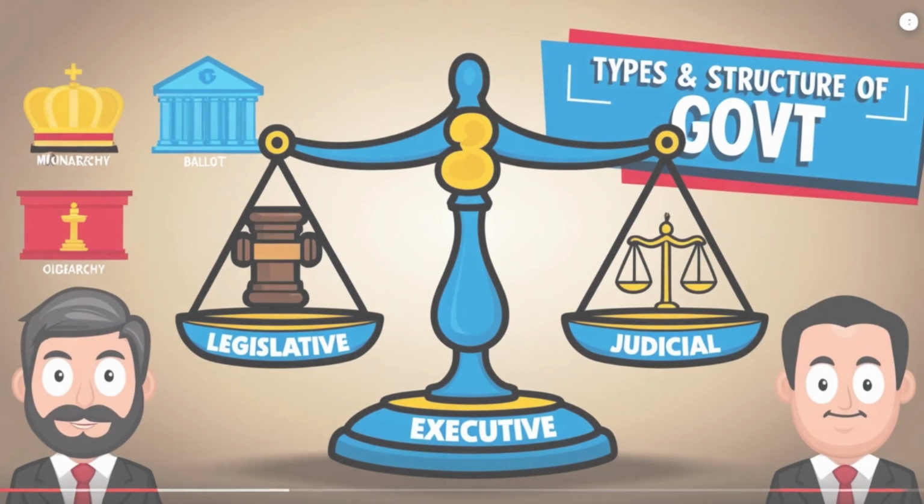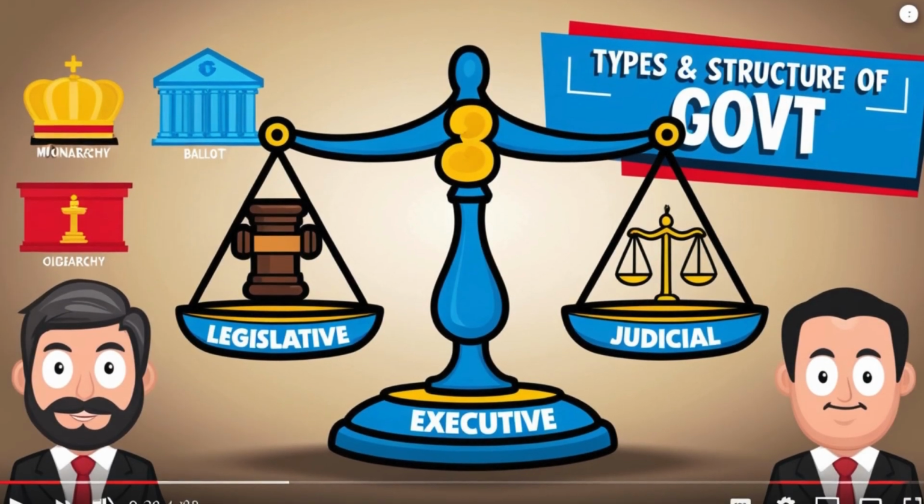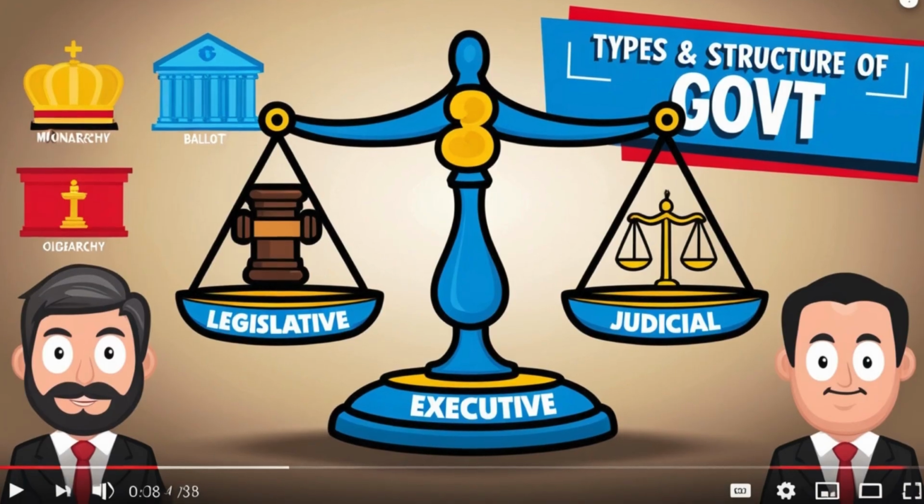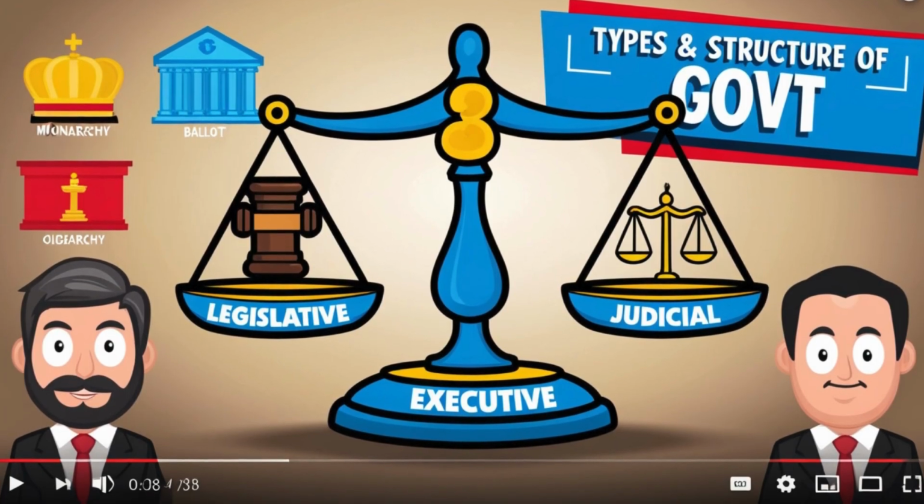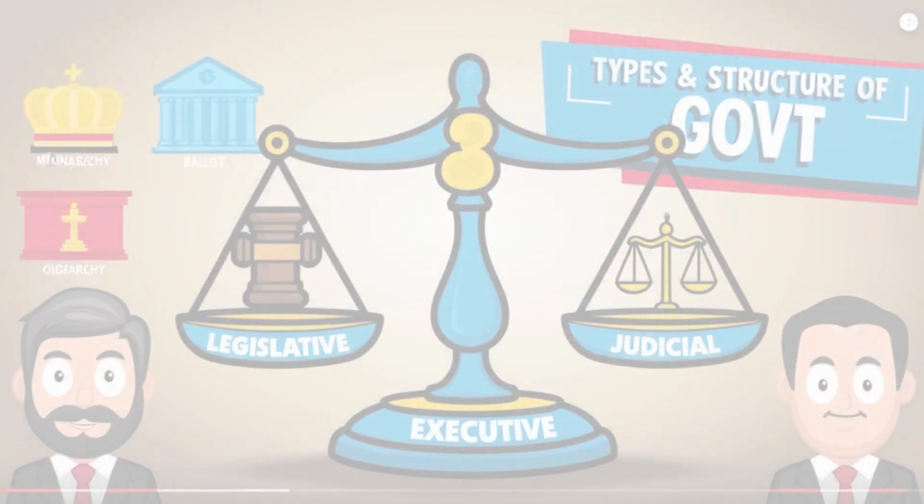Let's quickly go to the structure of government. How is the government structured? You can also call this the main arms of government. We have three branches, or three arms, of government. I believe you would have heard of the legislative arm, the executive arm, and the judiciary arm. The legislative arm, we refer to them as the lawmakers. This branch makes the laws that govern the country.